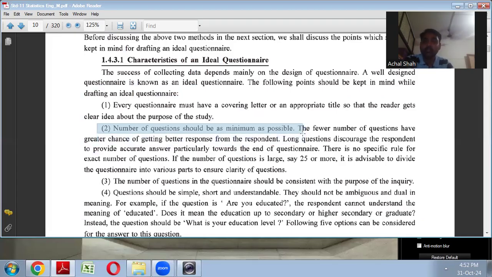The fewer the number of questions, the better the response you will get from the respondent. Because if long questions are there, he will feel discouraged, and at the end you will see he will feel bored, and at last he will leave some of the questions also. Okay, there is no such rule, but keep the number of questions as few as possible. You can also divide the questions into various parts so that clarity of questions is ensured, right? There is personal information, educational information, so put such sections so that he will know which information he has to give, right?